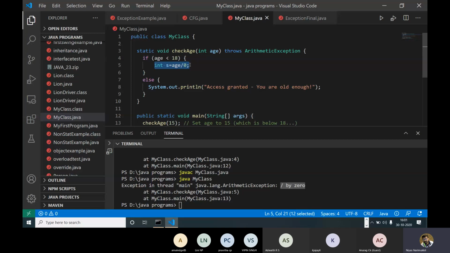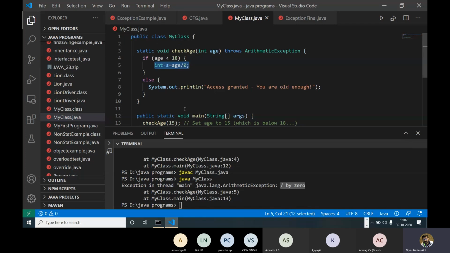So what happens is that with the help of throws and the name of the exception, we are telling Java that the Java runtime environment will check that this checkage function must have some code that can produce an arithmetic exception. So it will find that this code will produce an arithmetic exception, and it will pop that exception as an output. So that is happening here.